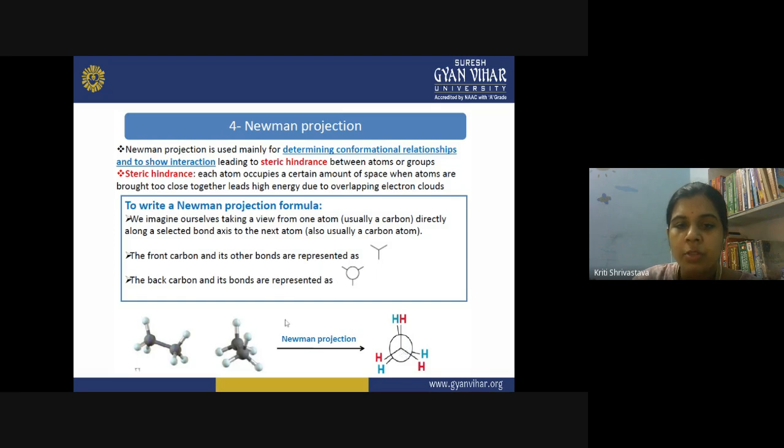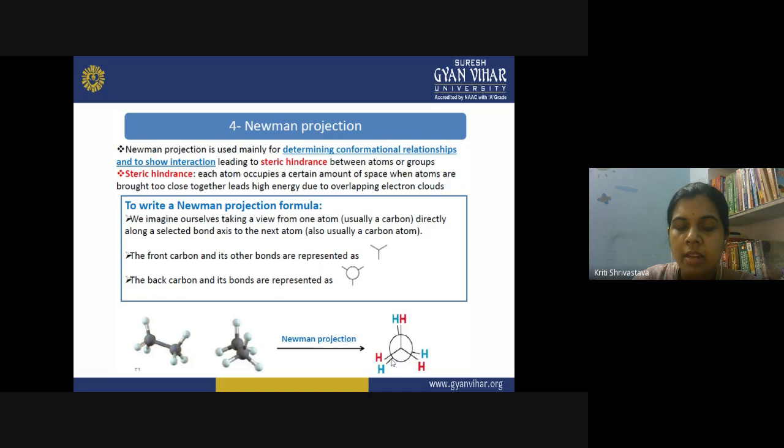Now you will show the relative position of the substituents present. So you see here this is a hydrogen and this is a hydrogen. They are facing each other, and the other two hydrogens are also facing each other on both the carbons. So you draw it like this. These two hydrogens are facing each other. So basically they are masking each other, and like we saw in the previous slide, this is the eclipsed form. They are masking each other. They are covering each other.